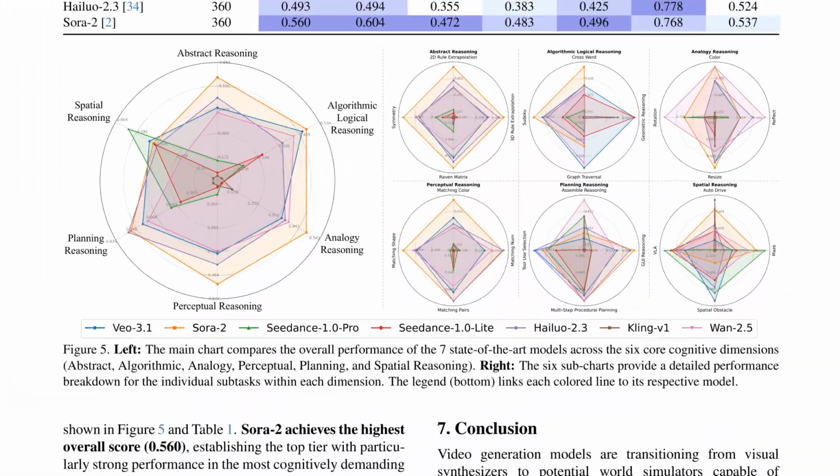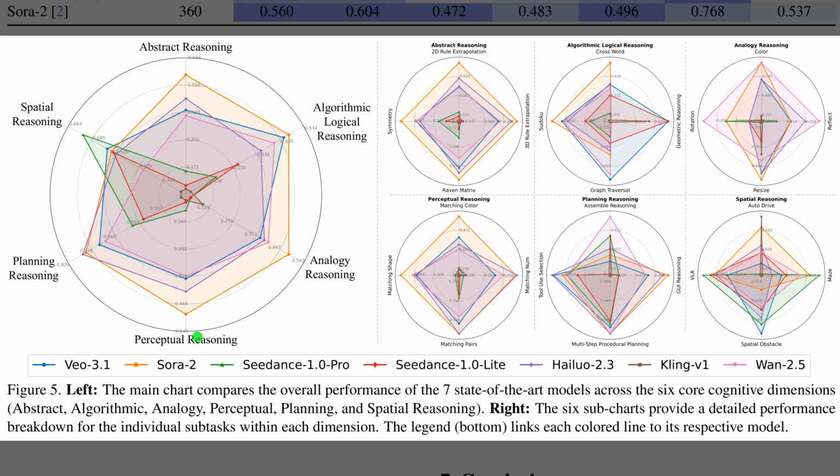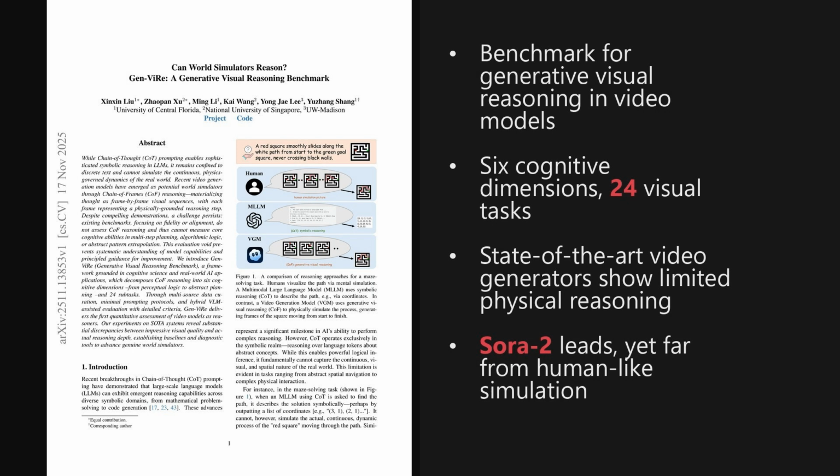Figure 5 turns those table numbers into radar charts that reveal how each model's strengths spread across the 6 reasoning skills. A radar chart places each skill on a spoke of a circle, so larger, more even shapes indicate broader competence. The large orange shape for Sora 2 shows strong, balanced performance, while Hylua 2.3, Veo 3.1, and Wan 2.5 form smaller but still competitive profiles. The detailed mini charts on the right highlight how this ranking varies by specific subtasks like Sudoku, maze navigation, or visual matching.